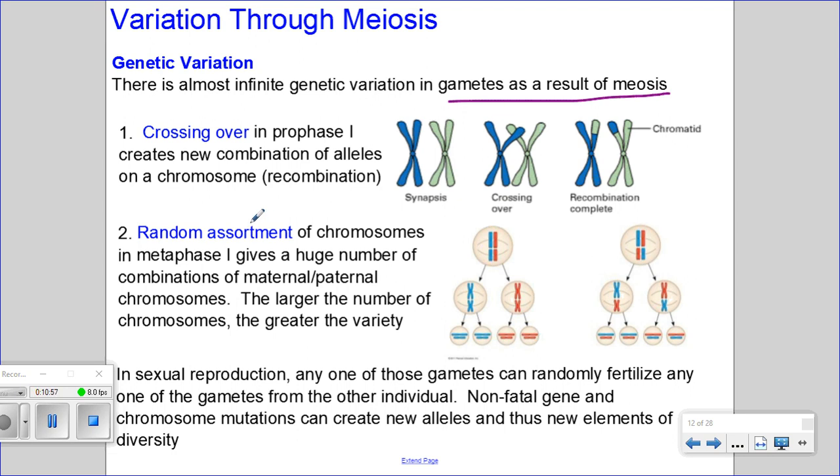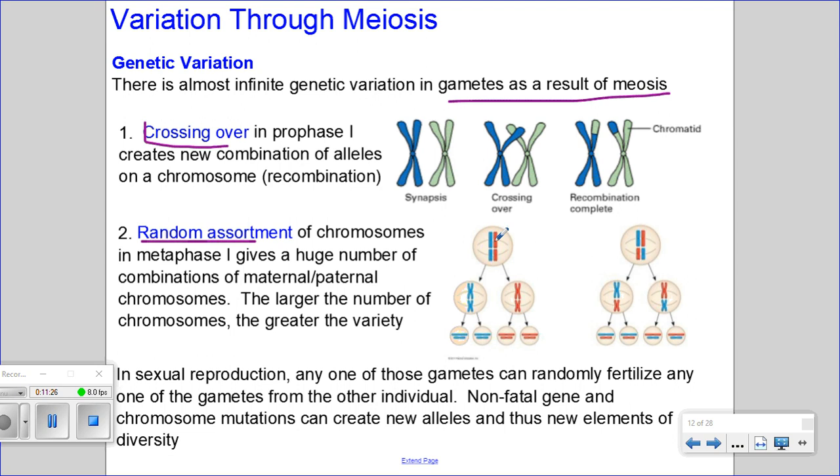So recall that during meiosis, there is crossing over that can happen between homologous chromosomes, which can produce new combinations of alleles. And there is the random assortment of chromosomes in metaphase 1. So how those homologous chromosomes line up can give rise to a huge number of combinations of maternal and paternal chromosomes.